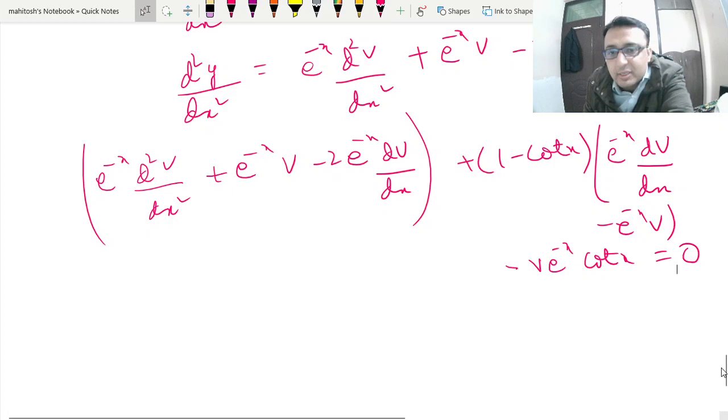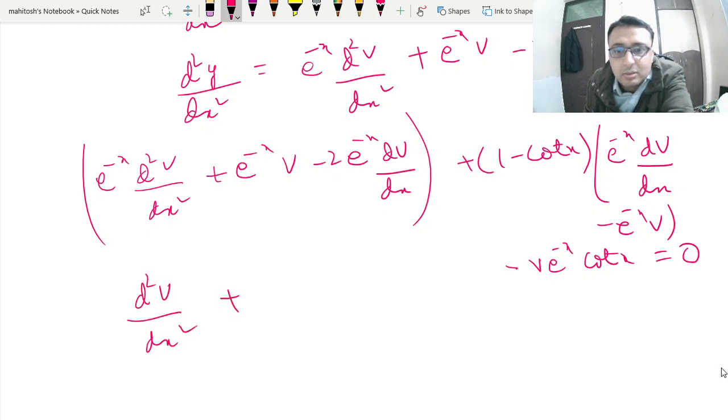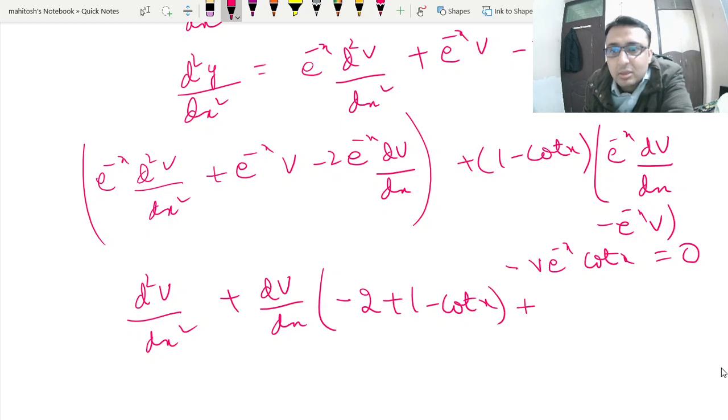So essentially we can see over here e to the power minus x is common in all terms, so we can cancel that out. So we write this as, now dv upon dx, I am collecting this coefficient, so minus 2 plus 1 minus cot x plus v, and I can write this minus v plus v cot x minus v cot x.